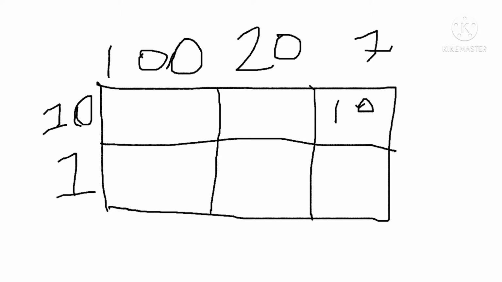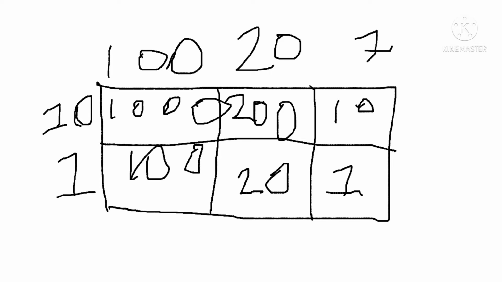20 times 10 is 200, so you write 200 in the top middle box. Let's do the rest. I hope this is how the rest of the numbers will look as you multiply the top by the sides.